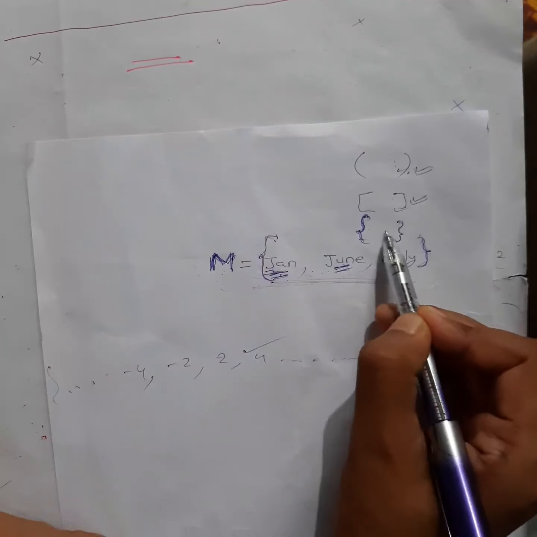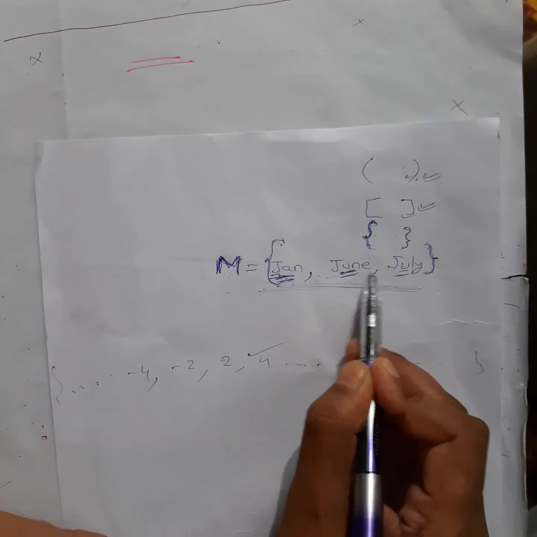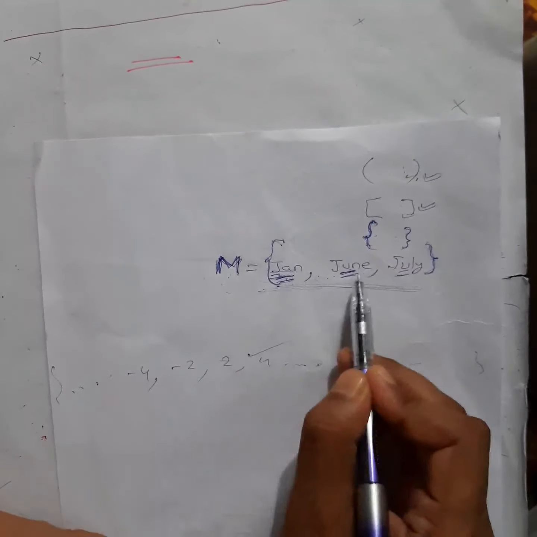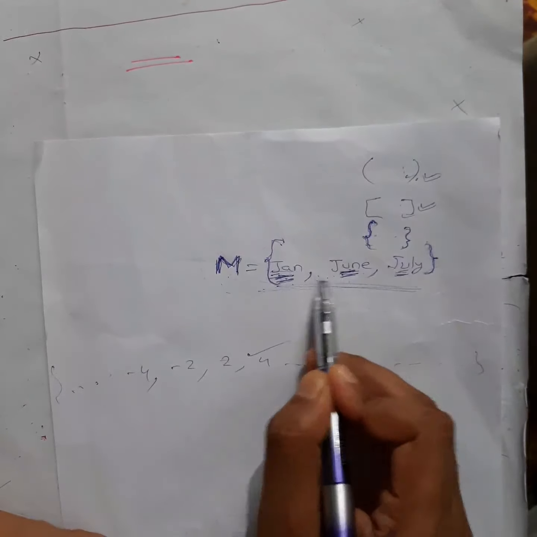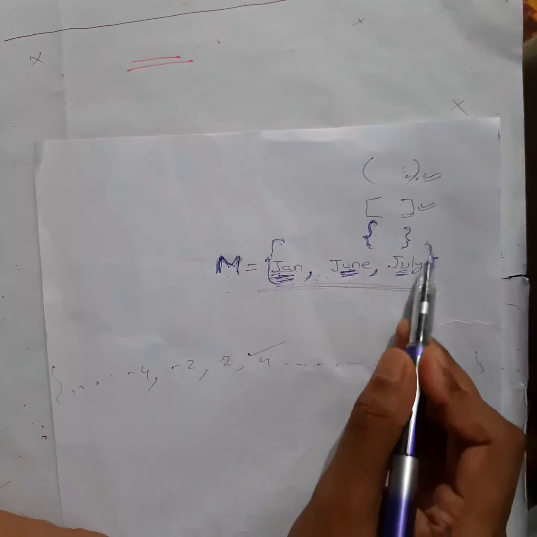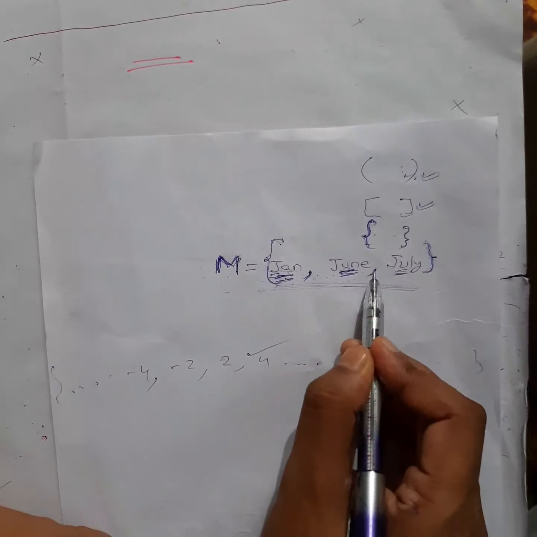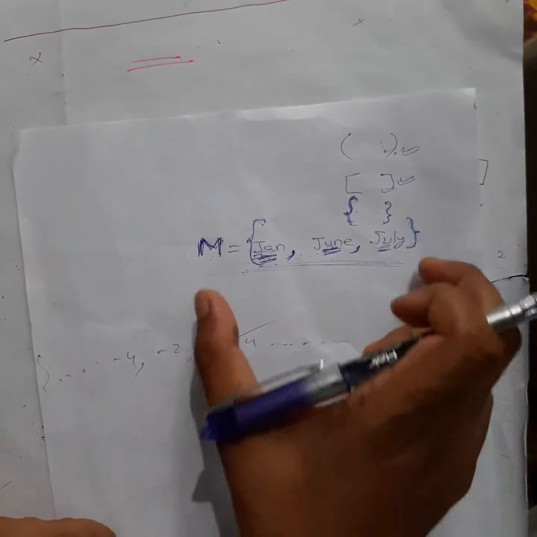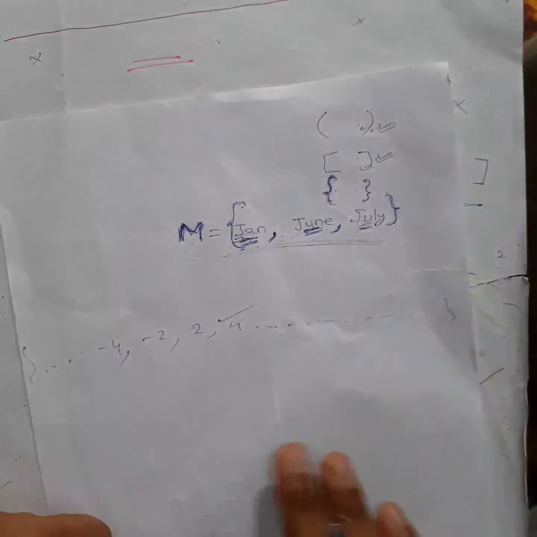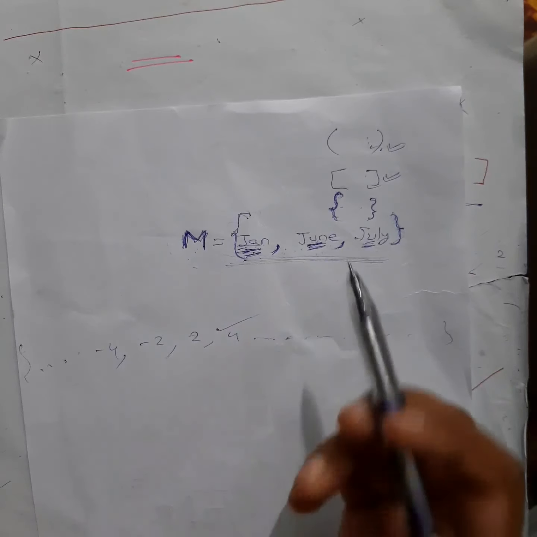Okay, and the elements are written inside, separated by commas. So you can see how many elements are there. Three elements, January, June and July, and they are separated by commas. Always remember this. Sets are written under curly brackets, and the objects which you write inside are called elements, and they are always separated by commas. Okay, so these are simple ideas which I have given. These things we will discuss again in the next topic, that is representation of sets.